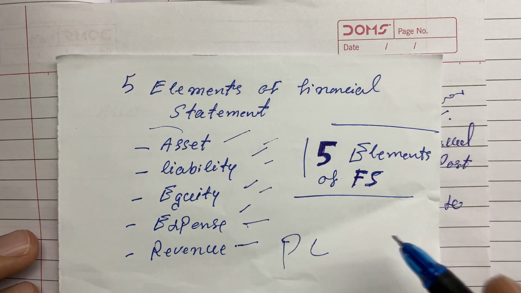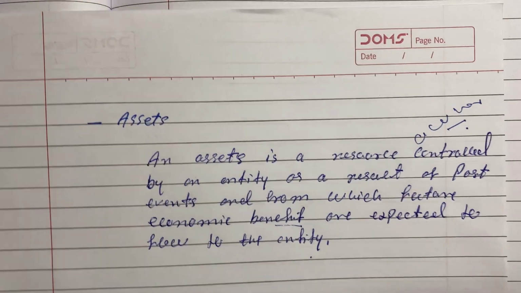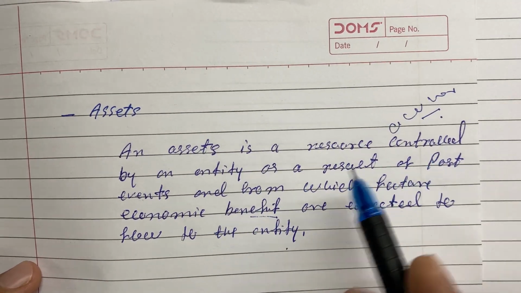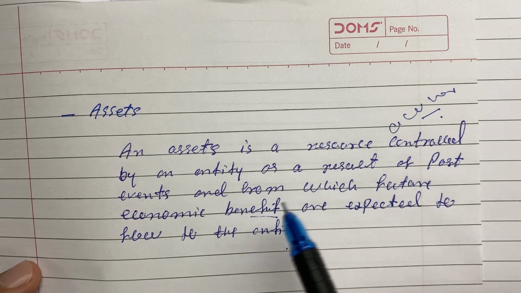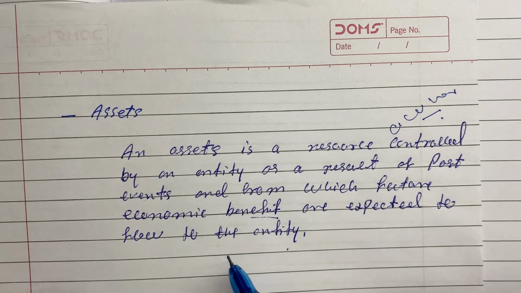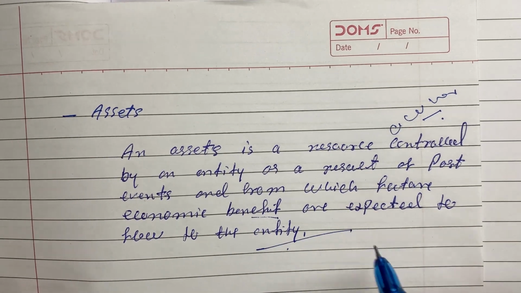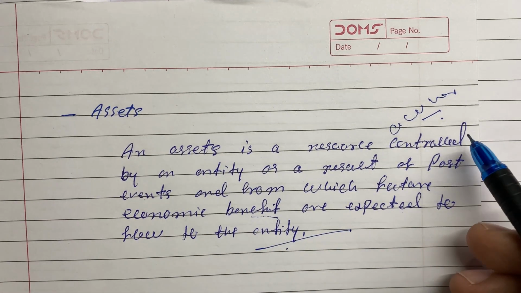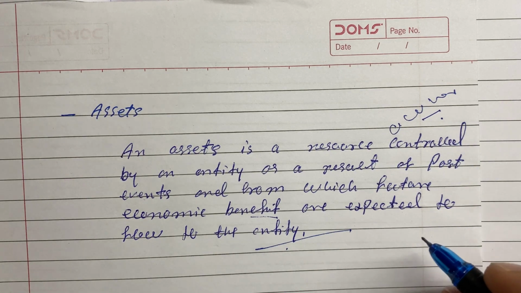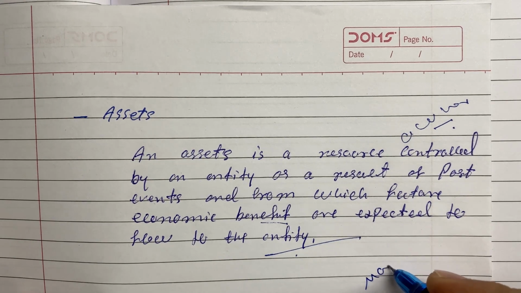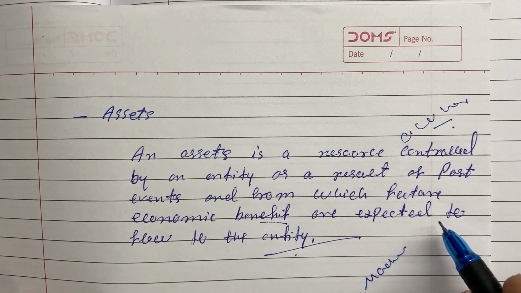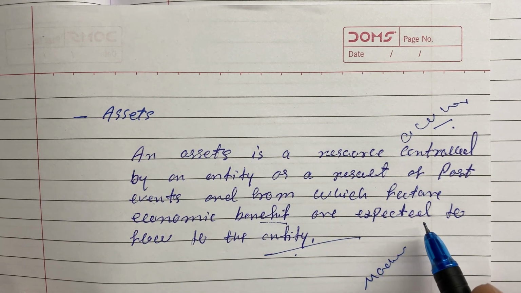So we talked about the five elements of the financial statement: assets, liability, equity, expenses, revenue. Now we need to understand these points step by step. First is the asset. What are assets? An asset is a resource controlled by an entity as a result of past events, and from which future economic benefits are expected to flow to the entity. So what does control mean here? Control here means ownership. For example, in a company you have machinery, you are utilizing that machinery, and future benefits are expected from that machinery.